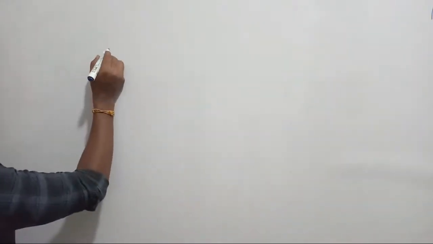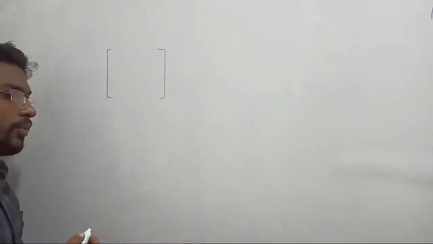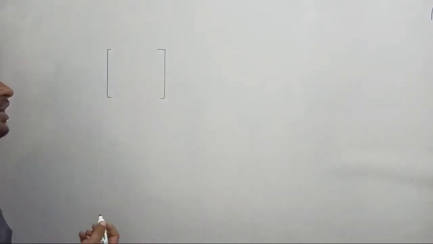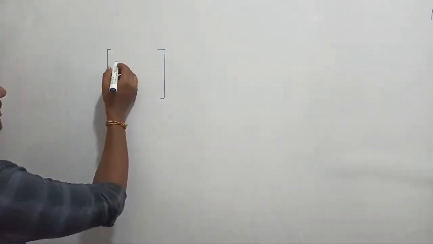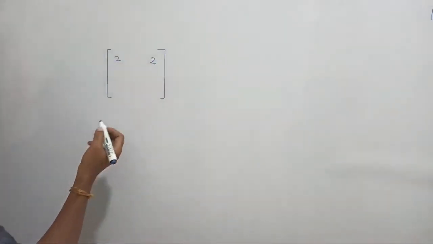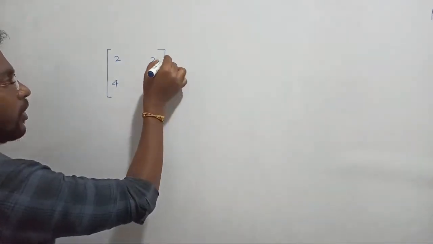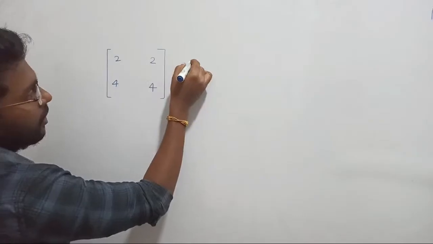Sir, now there are 2 sets of vectors, so the question is whether they are both dependent or independent, right? So in order to find out the dependency and independency of the vectors, we should scale them, right? So let's see. For an example, I have a matrix like this, right? A 2 cross 2 matrix. We are talking about dependent and independent vectors, right? So linearly dependent and independent vectors, right? So for an example, the coefficient of vector 1 can be defined as 2 2, whereas the coefficient of vector 2 can be defined as 4 4. Now I am just calling, see there, that is row 1, or I can say vector 1 set equation, right? Now I can call like this.